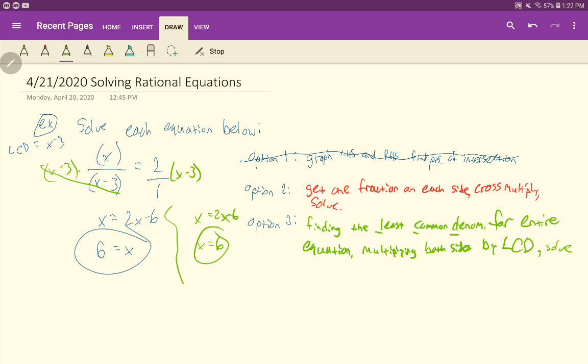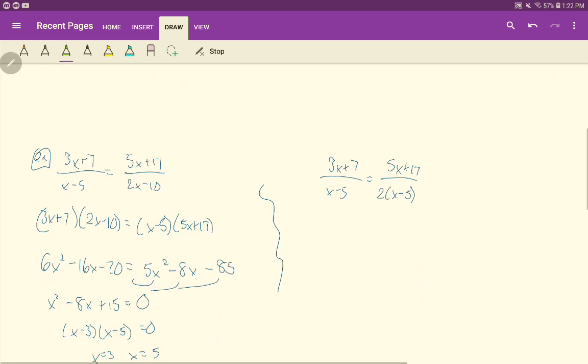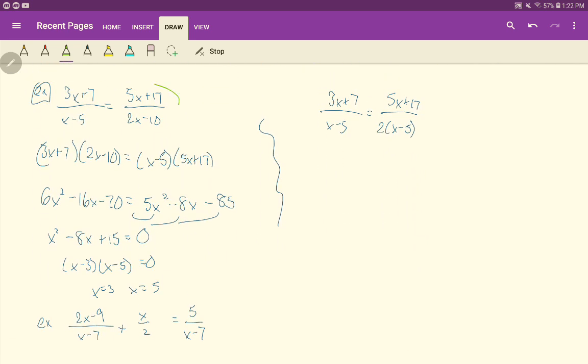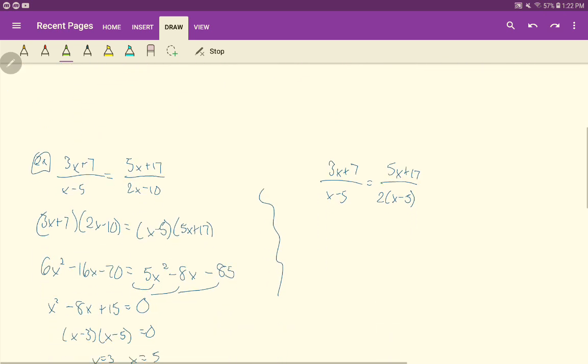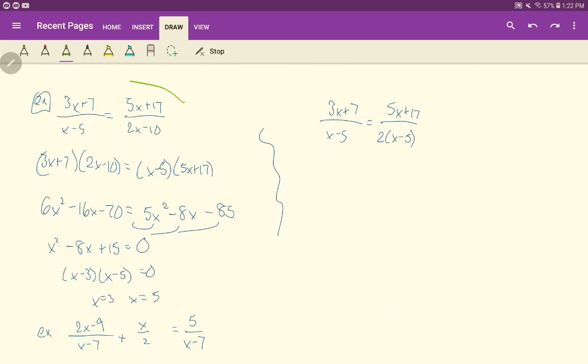Okay, let me show you here though, and I'll do it again both different ways. So here's our next equation right here. Two rationals equal to each other. Okay, and so it moved on me. There we go. So what we're going to do is solve this.